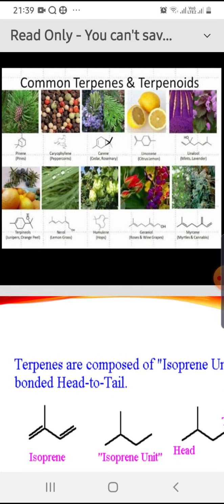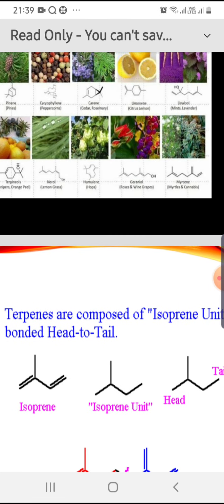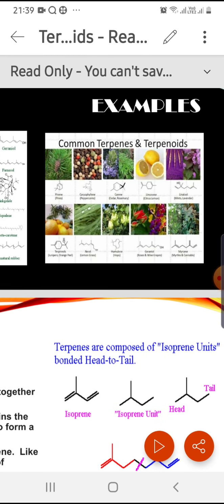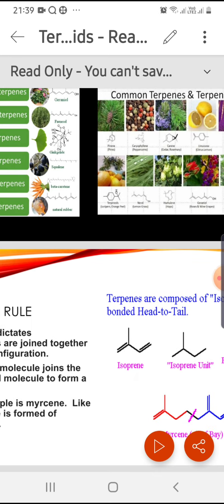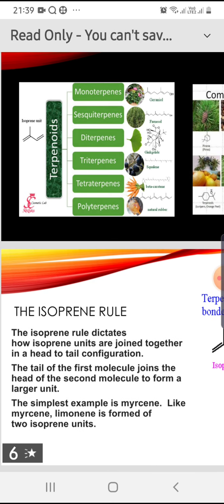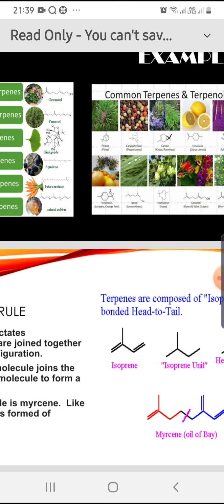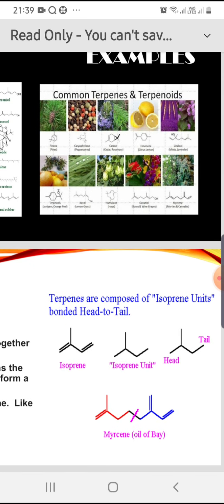Next we take the isoprene rule. We already said that the isoprene unit is the building block of terpenes. The isoprene molecule is a branched molecule. The branched portion is called the head and the unbranched portion is called the tail.